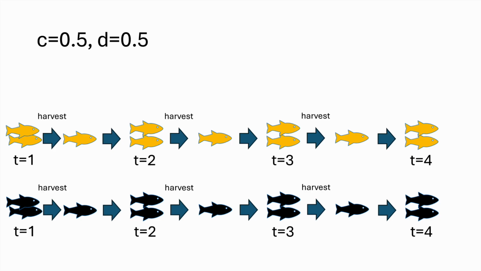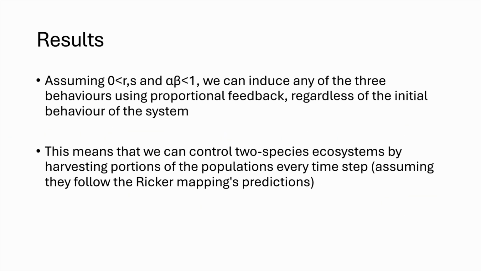The question, though, is can we do this for any system, and can we achieve any of the 3 behaviors mentioned earlier? We found that it is possible to achieve any of the 3 behaviors, assuming the original system fits certain parameter constraints. The product of alpha and beta must be less than 1, and R and S must be bigger than 0. We can stabilize 2-species systems that follow these types of Ricker mappings by harvesting portions of the populations at intervals.